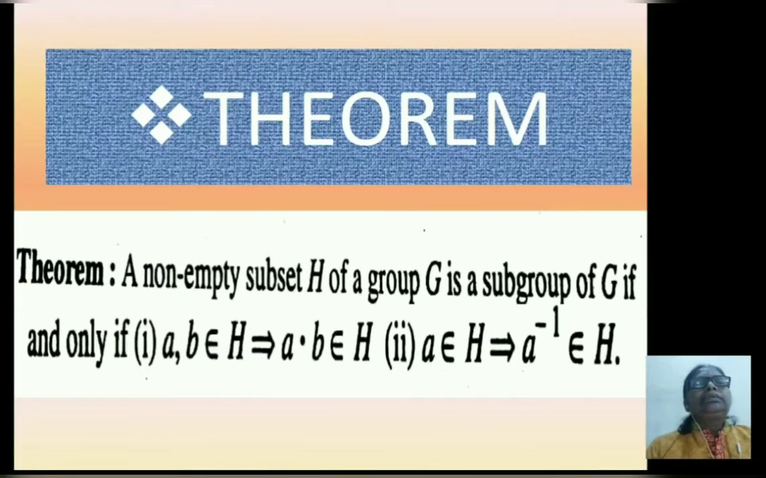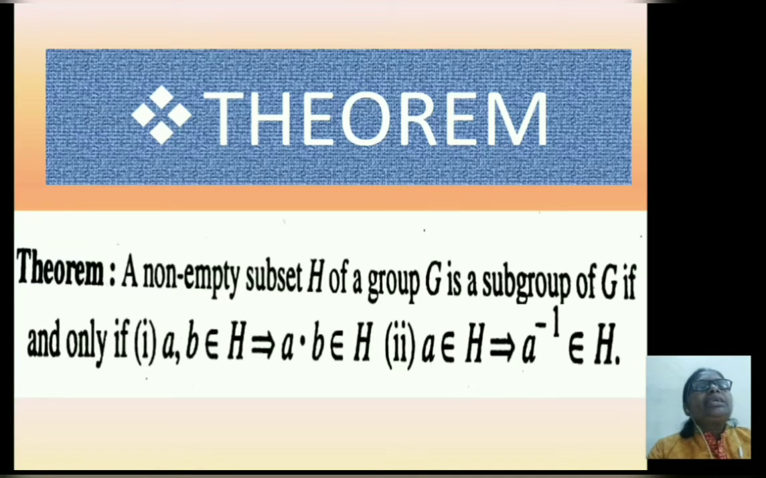We consider the theorem. Statement of the theorem: a non-empty subset H of a group G is a subgroup of G if and only if the first condition is, if a, b belongs to H implies a·b belongs to H, and the second condition is, if a belongs to H implies a inverse belongs to H. It means here G is a group, H is a subset of the group G, H is non-empty, then